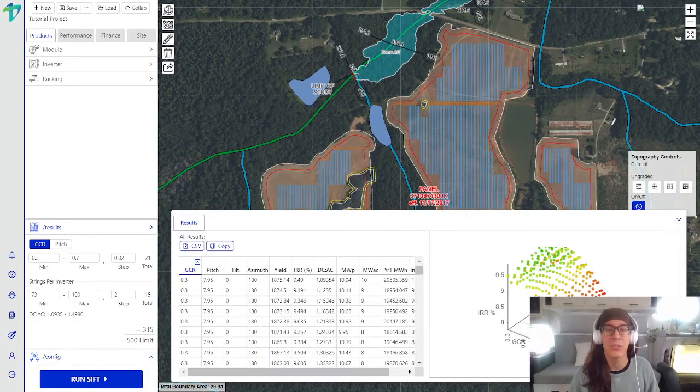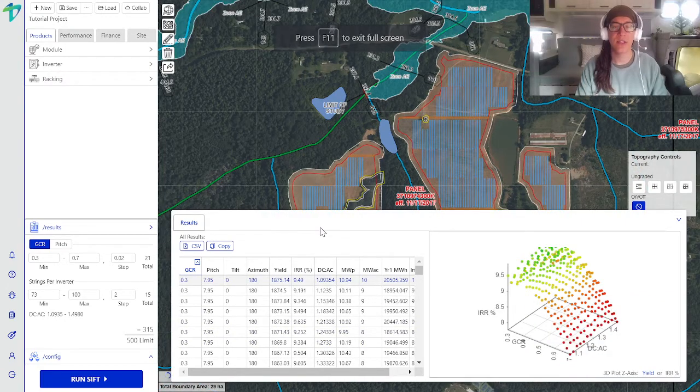You can expect to get results in a matter of 15 to 60 seconds based on the size of your site. SIFT is certainly built for speed, and as you can see, our results popped up. So let's take a look. Now that we have our results, notice that each one of these rows represents one of these 315 iterations that we asked SIFT to create for us.